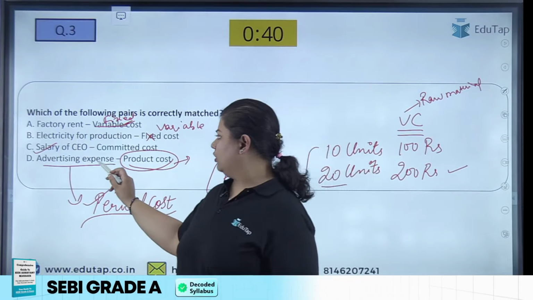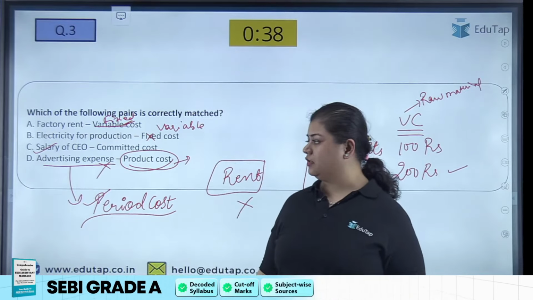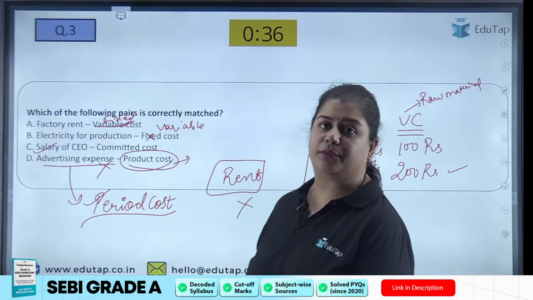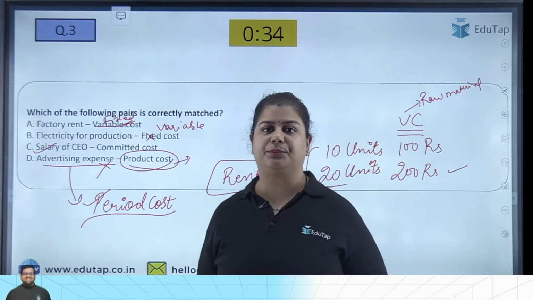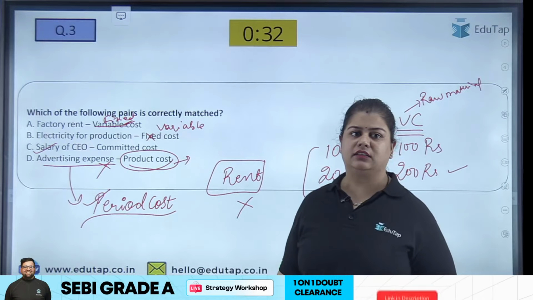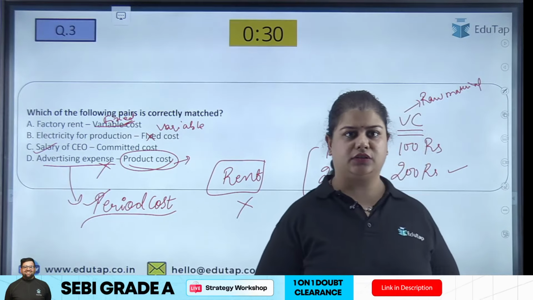So hence this is also an incorrect pair, right? This is also an incorrect pair. So the option C is the correct one, right? Shall we move ahead?